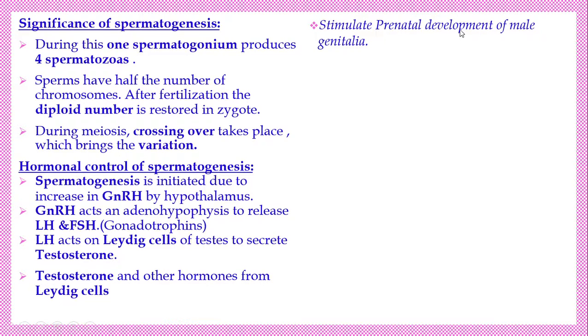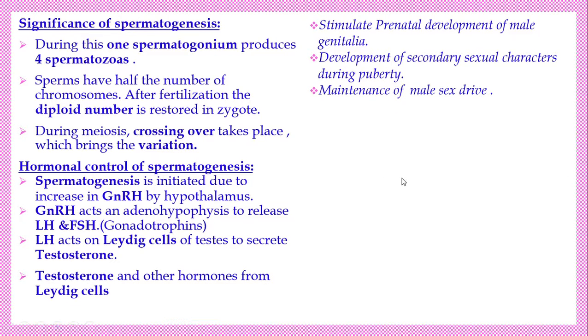Stimulate the prenatal development of the male genitalia. பிறக்கிறதுக்கு முன்னாடியே male reproductive organs எல்லாம் டெவலப் ஆகுது பத்தியா? அதை உருவாக்குது. அதான் prenatalனு சொல்லுவோம். Development of the secondary sexual organs and also the secondary sexual characters during the puberty. Secondary sexual character develop ஆகுது. அதே போல maintenance of the male sex, maleness tendency form ஆகுது.